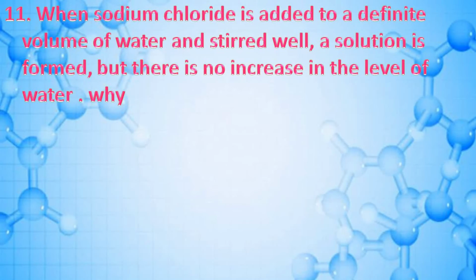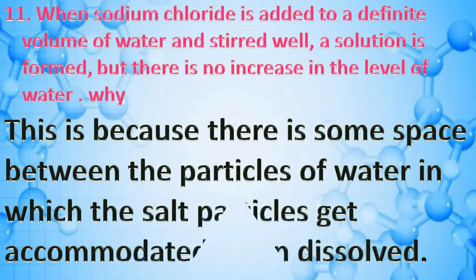When sodium chloride is added to a definite volume of water and stirred well, a solution is formed, but there is no increase in the level of water. Why? Answer: This is because there is some space between the particles of water in which the salt particles get accommodated when dissolved.